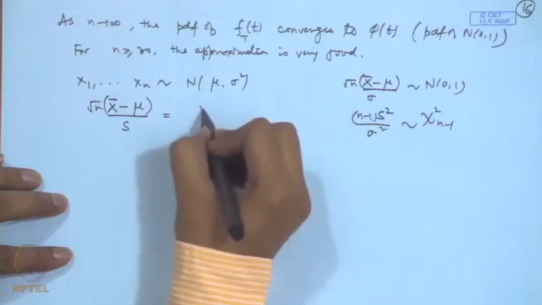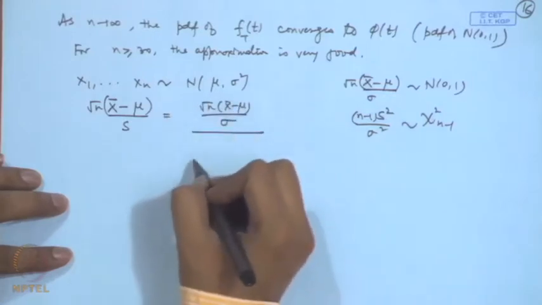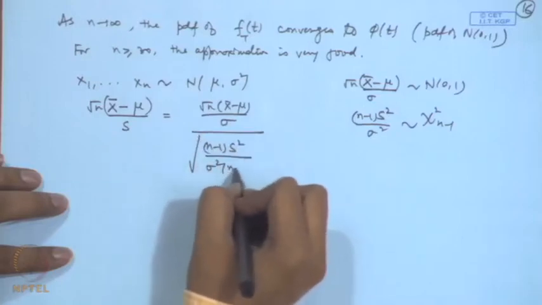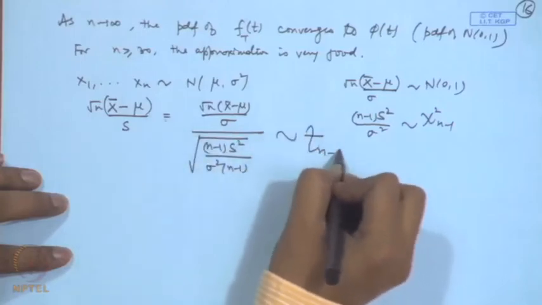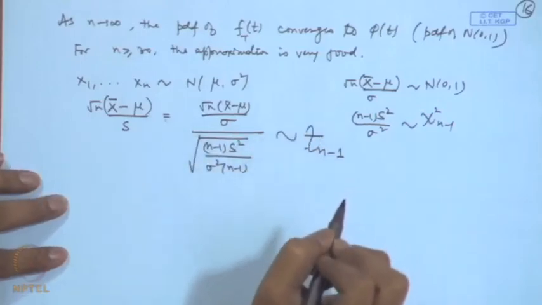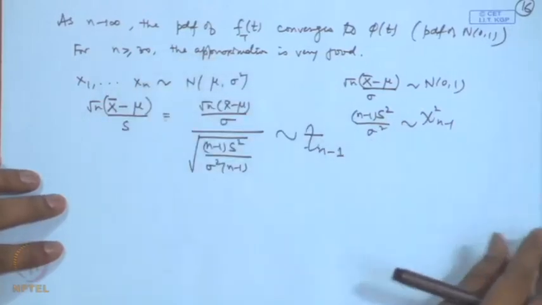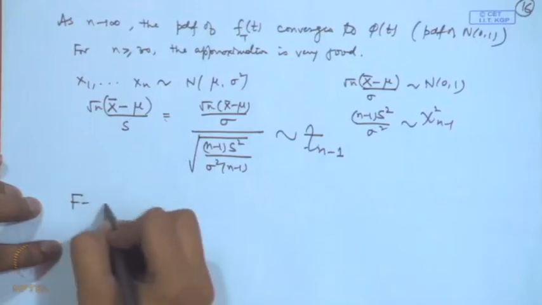So, if I write this as root n (x bar minus mu) by sigma, divided by the square root of (n minus 1) s square by sigma square into 1 by (n minus 1), then this will follow t distribution on n minus 1 degrees of freedom. Therefore, this is also a sampling distribution. Then we also consider the f distribution.